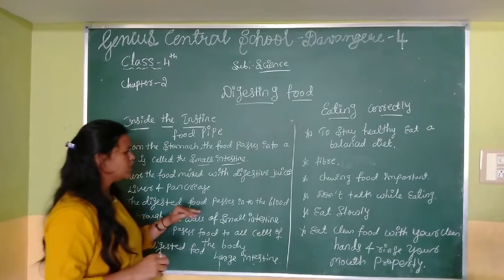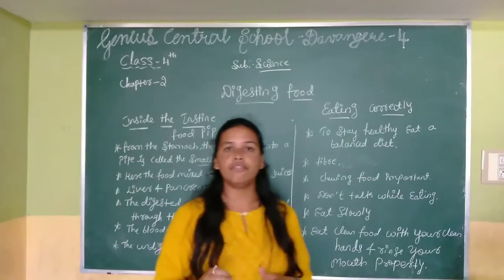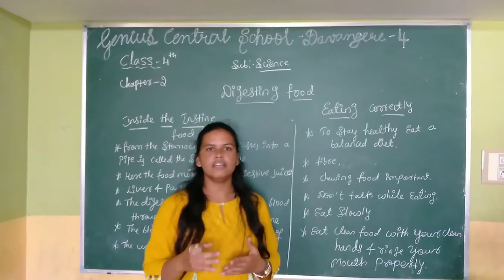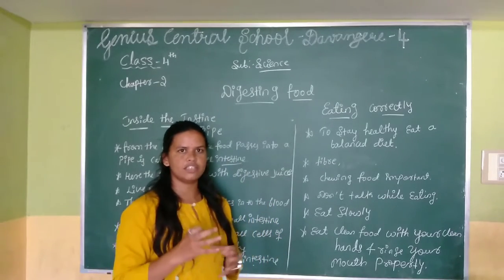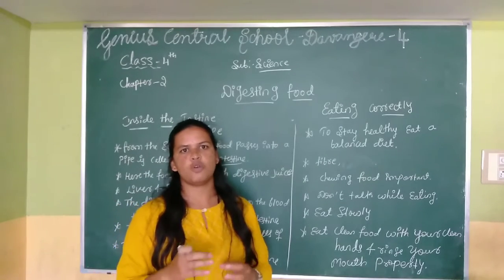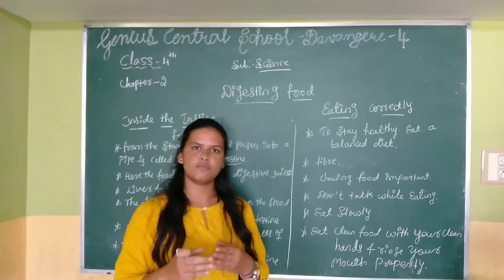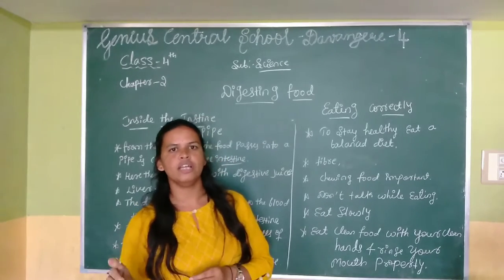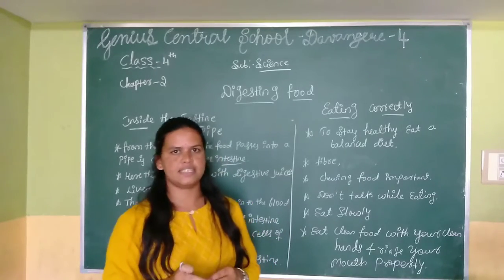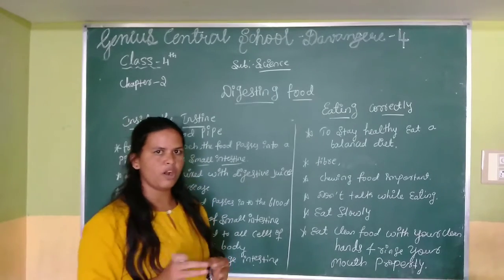The digested food passes into the blood through the wall of the small intestine. The blood then carries the food to all the body cells.